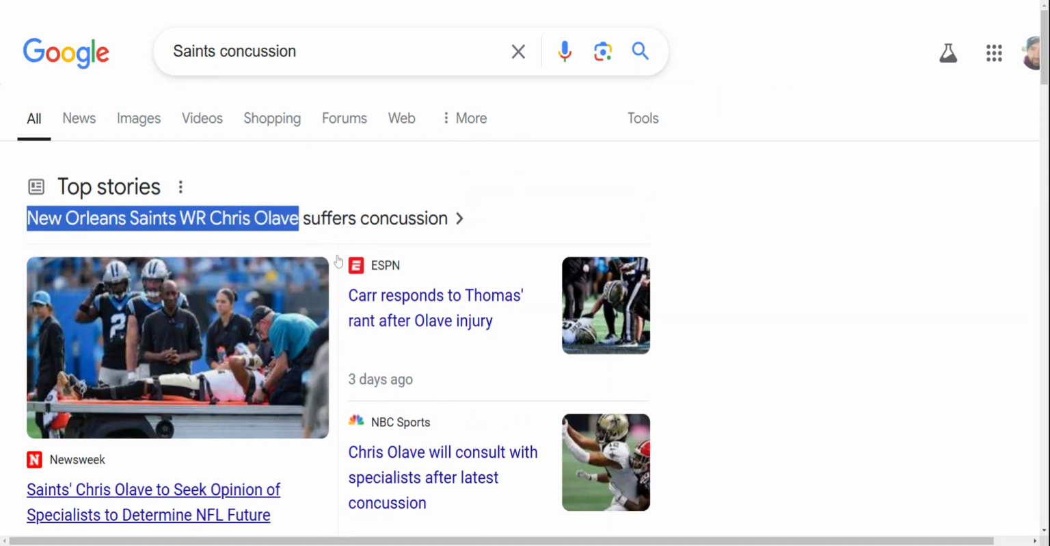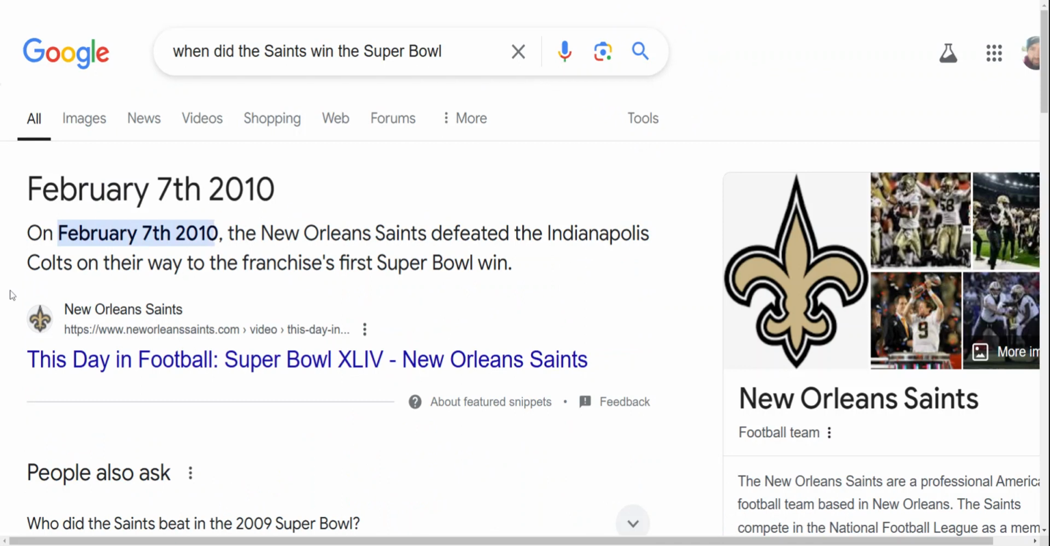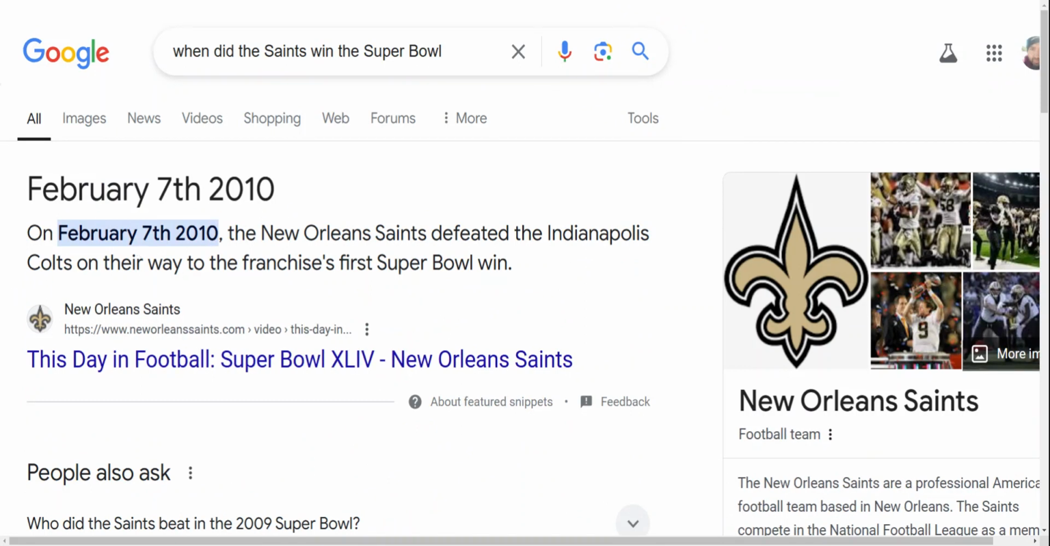And then they're hosting the Super Bowl. Remember, when did the Saints win the Super Bowl? According to New Orleans Saints, it's February 7th, 2010. The New Orleans Saints defeated the Indianapolis Colts on their way to the franchise's first Super Bowl win. Look, 2-7. Remember, the Saints and Panthers both landed on 2-7. Then this coach gets fired. The coach born in 72, the guy who takes over, last birthday, 72.